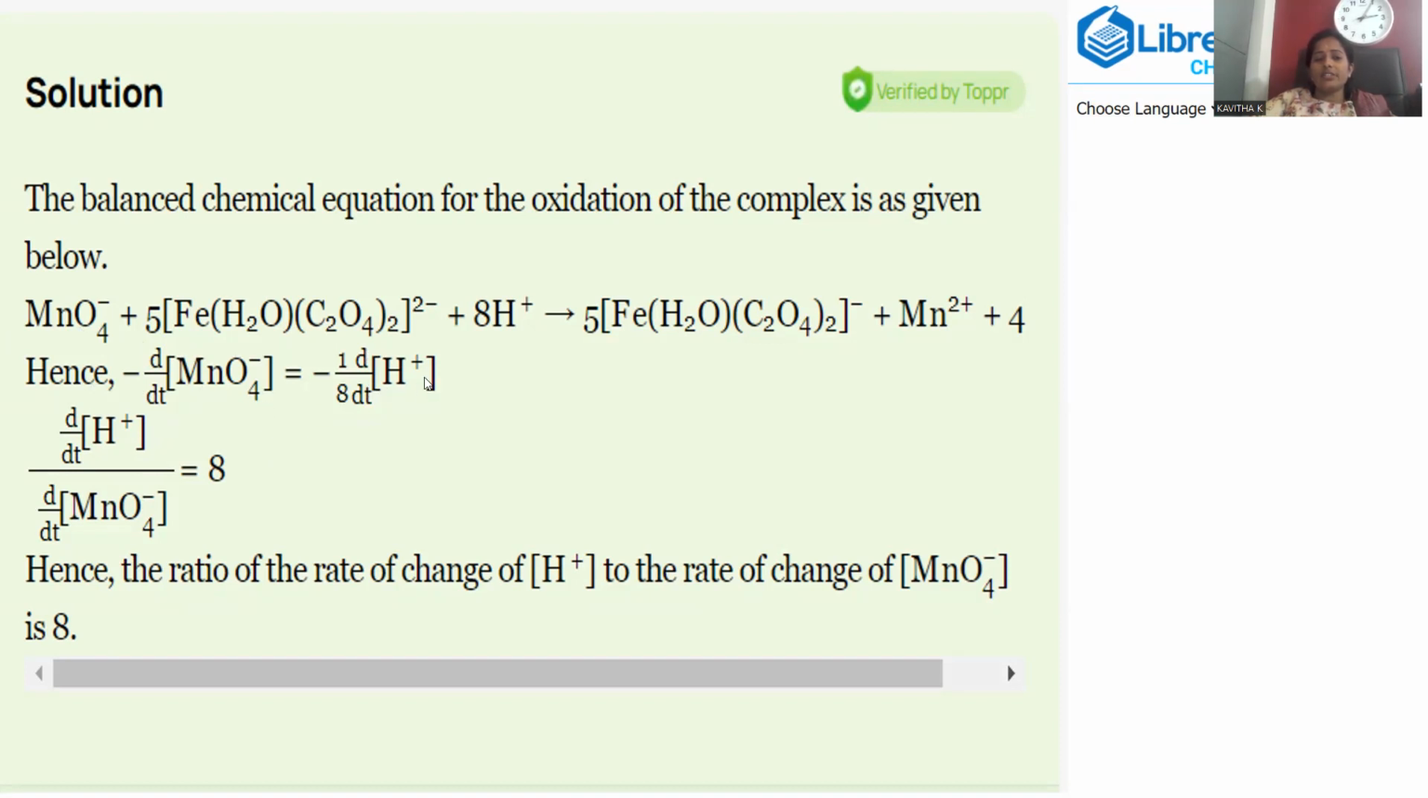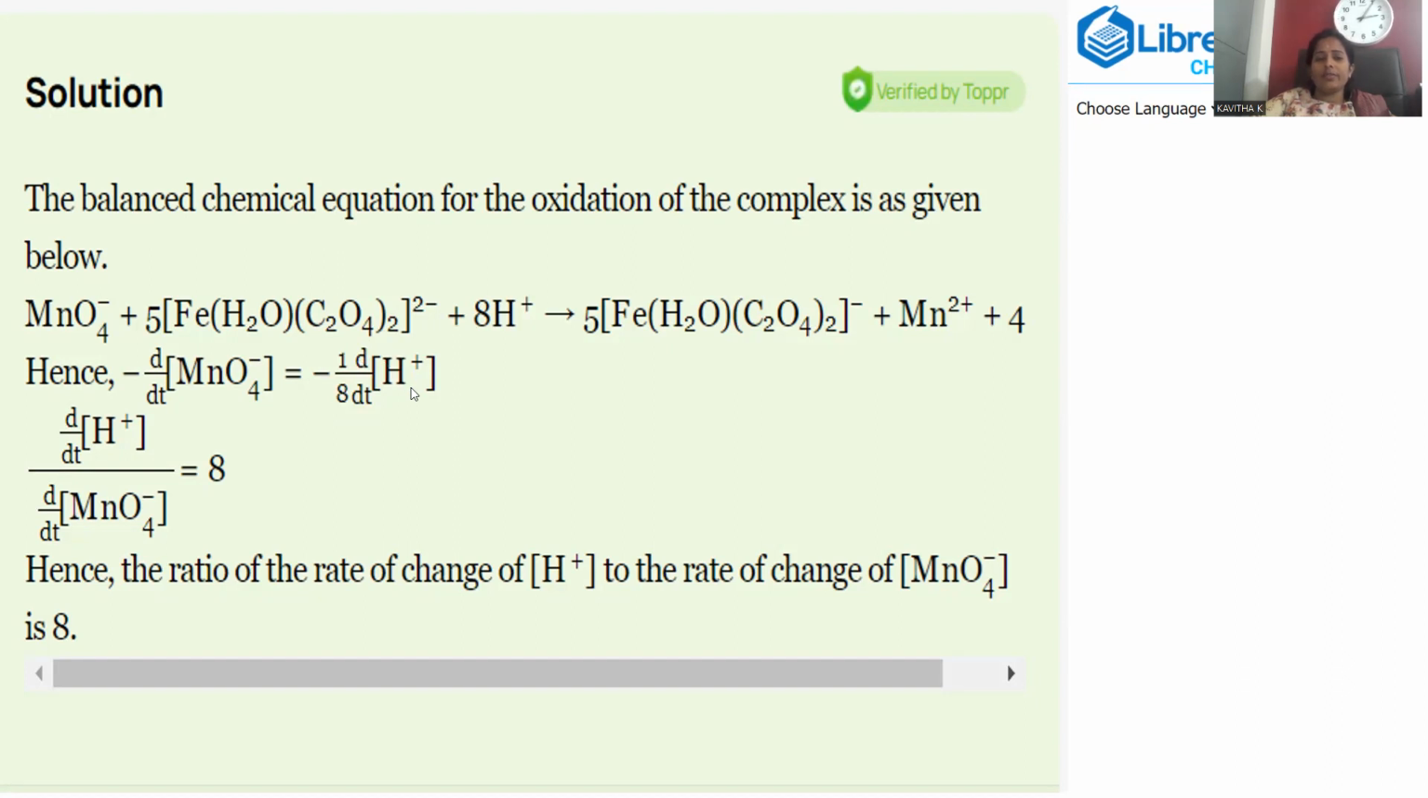So how much H plus is consumed for this one? 1 mole of manganate consumes 8 moles of H plus. Being also a reactant, H plus is also consumed. Let me put the negative sign again. What is the coefficient for this H plus? How many moles we are using? 8 moles. So let me put 1 by 8 d by dt, and that will be taken with the H plus ion.